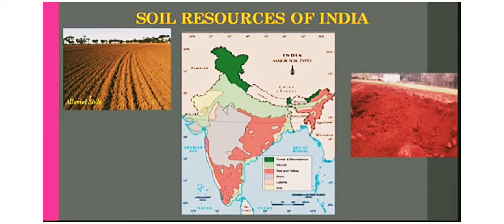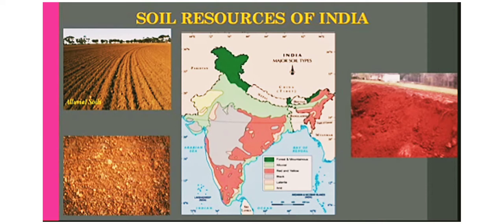With proper doses of fertilizers and irrigation, red soil can give excellent yield of cotton, wheat, rice, pulses, millet, tobacco, oilseeds, etc. Red soil is found in peninsular India, mainly in the states of Tamil Nadu, Karnataka, some parts of Andhra Pradesh, Chhattisgarh and Orissa. Red soil is very rich in minerals.